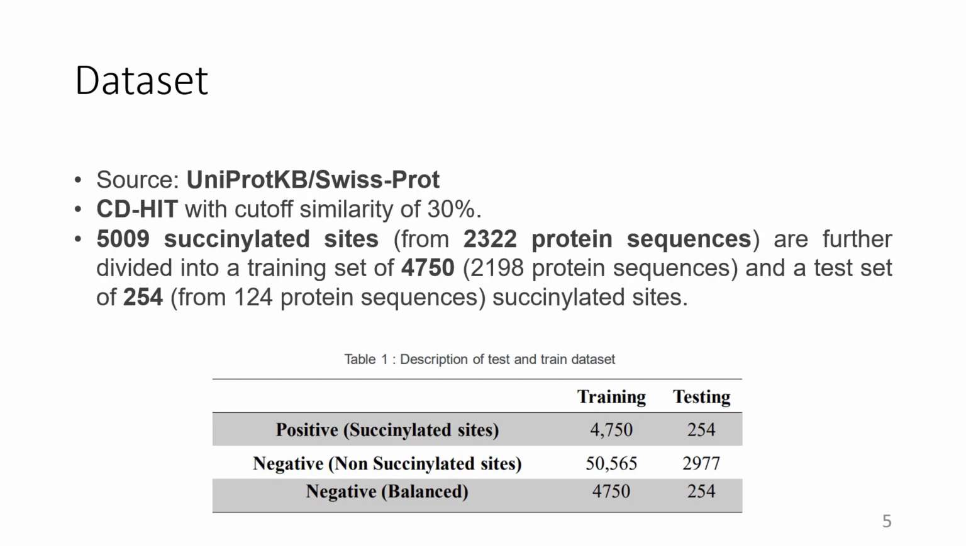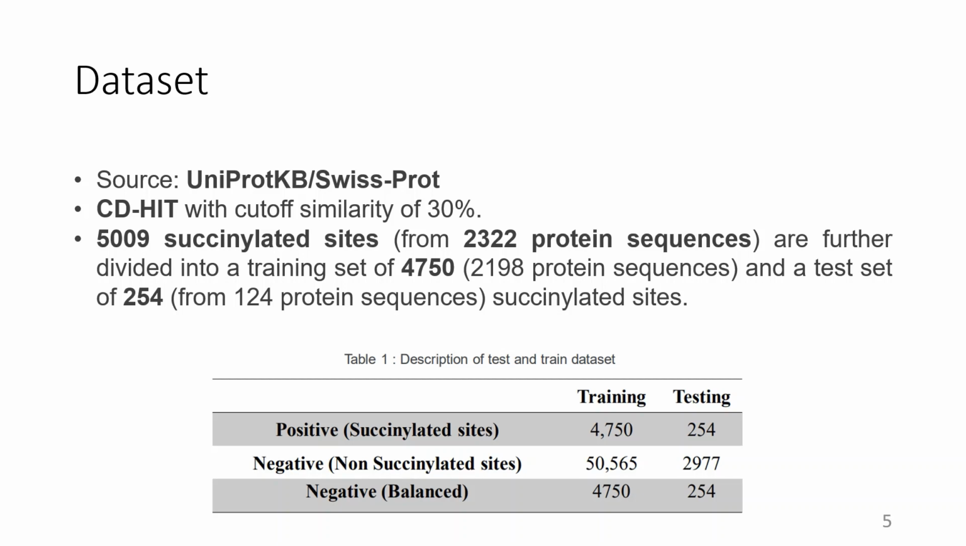Talking about the dataset that we used in this research, all the sequences were curated from UniProt-KB, and we used CD-HIT with a cutoff similarity of 30% to get rid of the homologous sequences. 5,009 succinylated sites were extracted from 2,322 different protein sequences, and they were further divided into a training set of 4,750 and a test set of 254 succinylated sites.